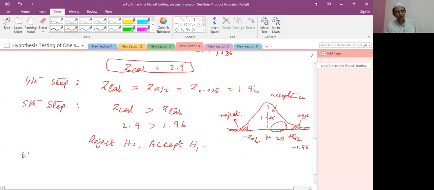In the sixth step, we write the conclusion. Hence, the machine isn't operating properly.